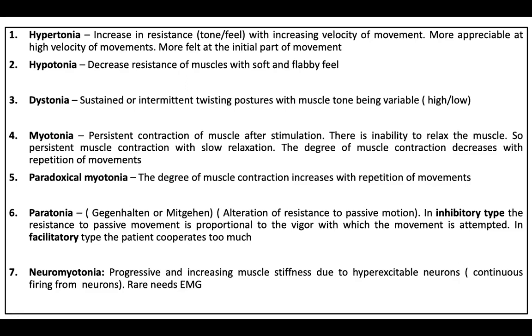And what is dystonia? Dystonia is sustained or intermittent rhythmic twisting postures with the muscle tone being variable. Muscle tone sometimes can be very high or sometimes can be very less also. Then what is myotonia? Myotonia is also a stiffness of the muscle. It is a firm muscle, but myotonia here actually means even though the muscle is firm, it has an inability to relax. So a muscle, when you contract, it has to relax.